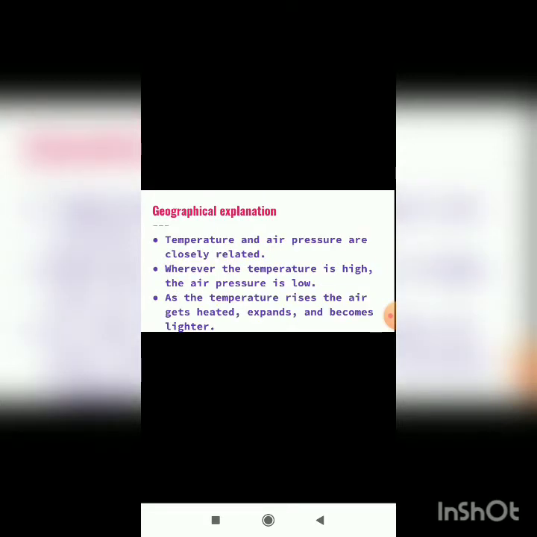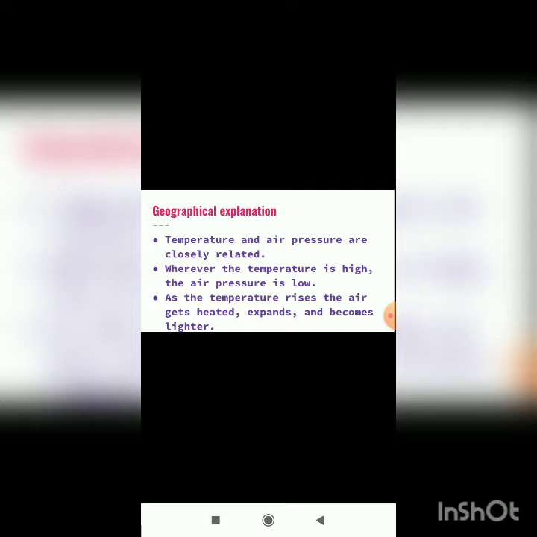Then temperature and air pressure are closely related. Temperature and air pressure both are closely related. Whenever the temperature is high, the air pressure is low. Always keep in mind, students, whenever the temperature is high, what happens to the air pressure at that time? Air pressure is low at that time.